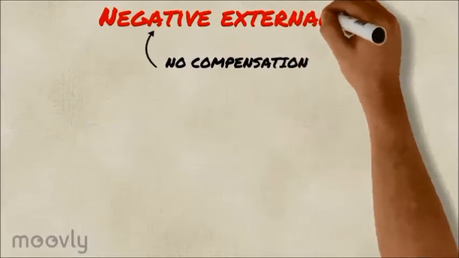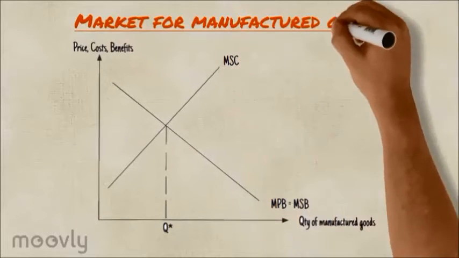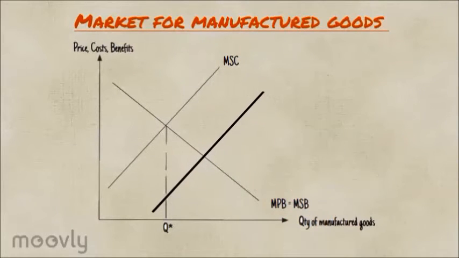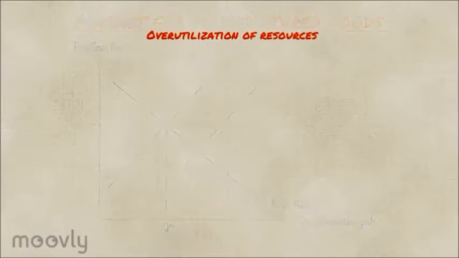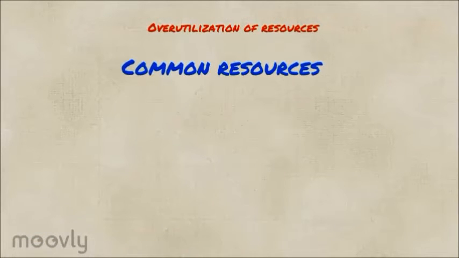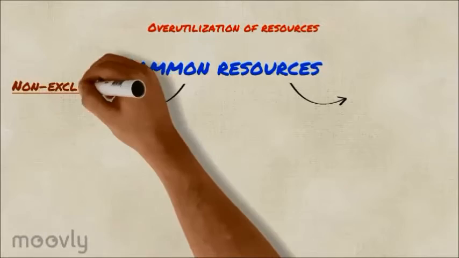This is called negative externalities in production and can be seen in the diagram where the MSC curve lies above the MPC curve, with the divergence equal to the MEC. This overutilization of resources hits common resources the most. These are resources that exhibit the features of non-excludability and rivalry.